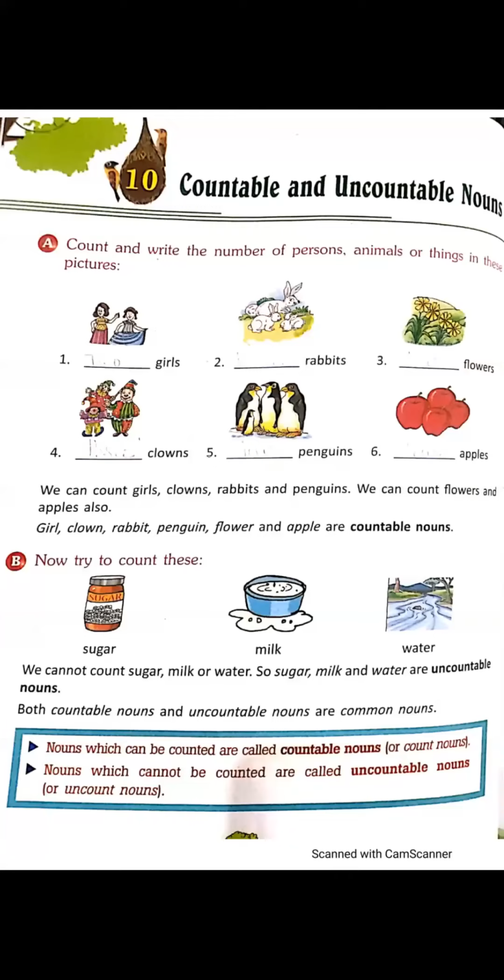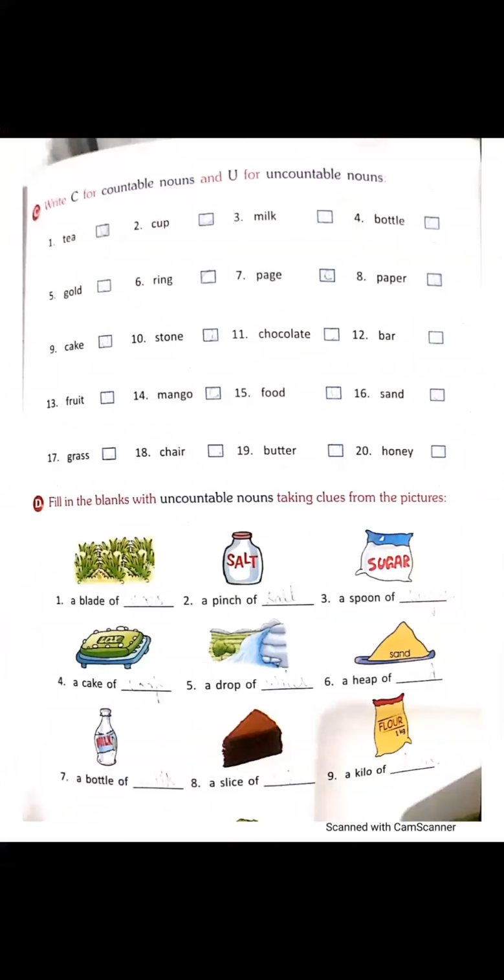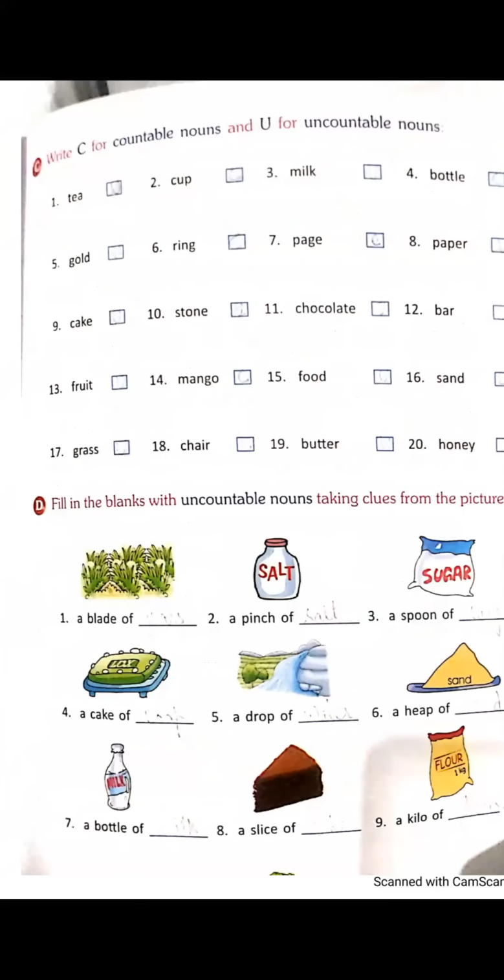Clear? Yes, ma'am. In exercise C, write C for countable nouns and U for uncountable nouns. C for countable and U for uncountable noun.